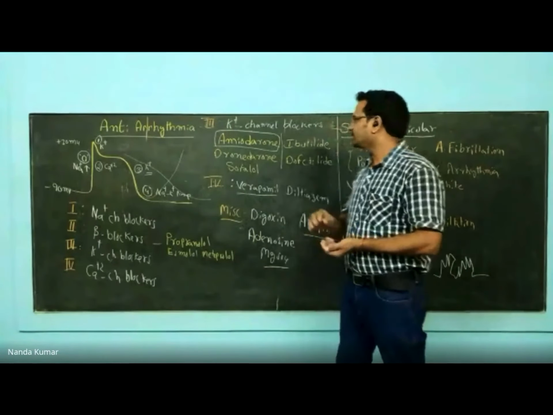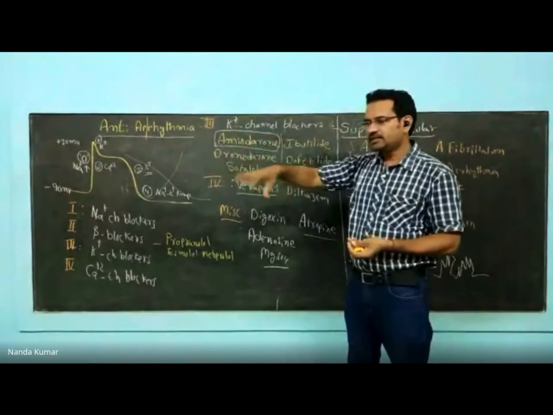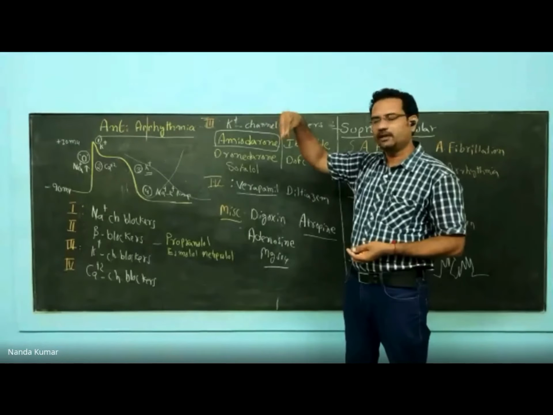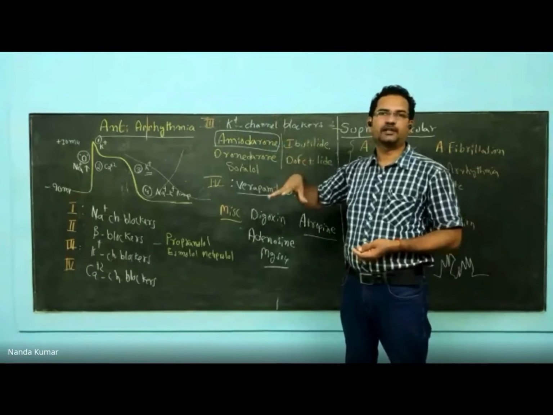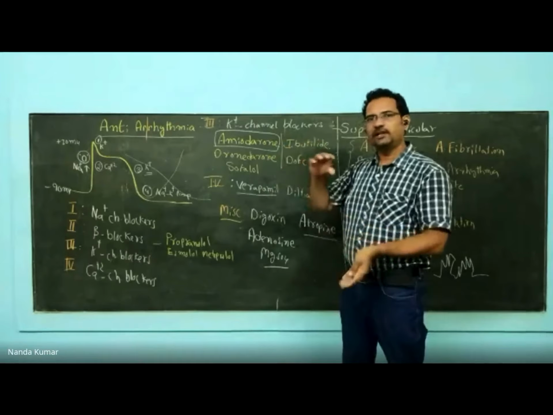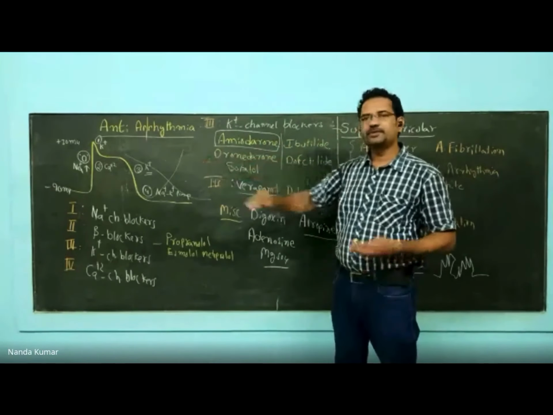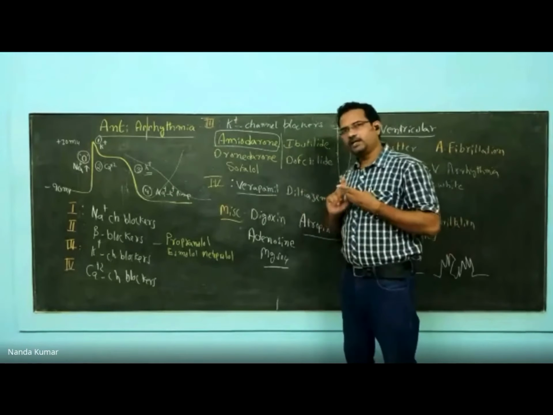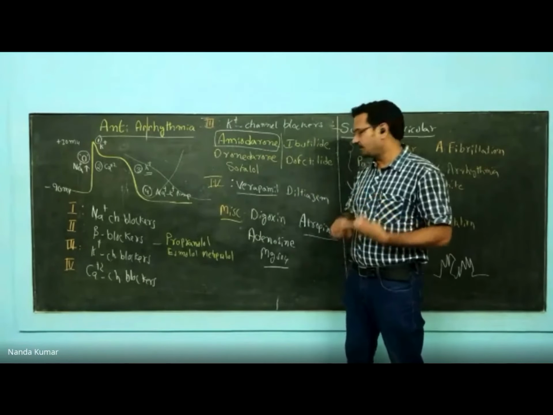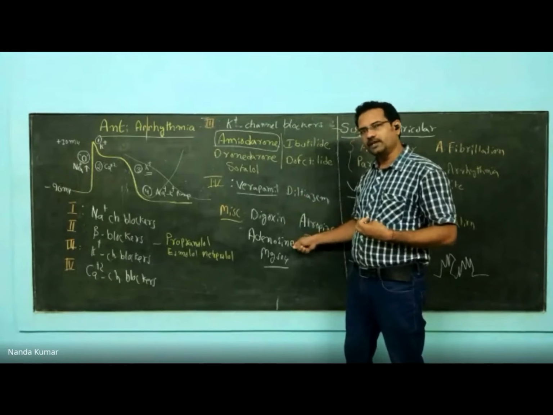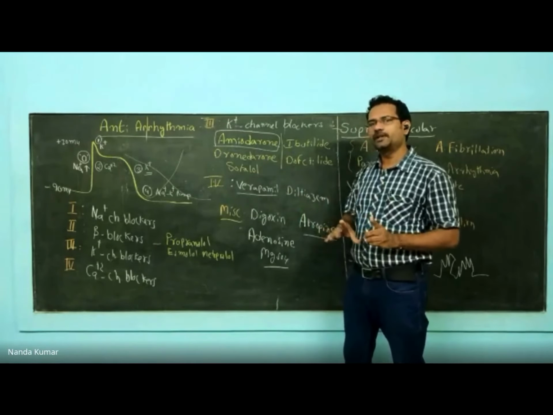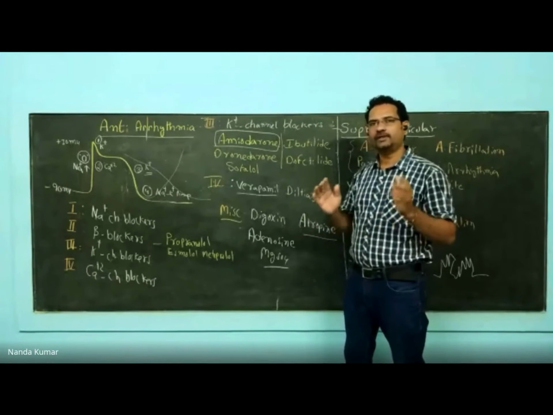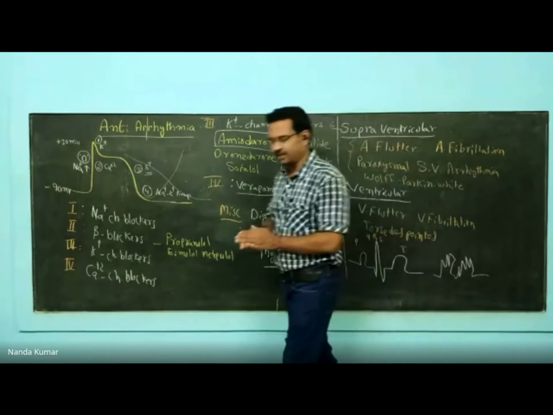But what happens is, because electrical stimulation is there in the entire heart, if atrial arrhythmia is there, it begins as only atrial arrhythmia, but it spreads to the entire atria and ventricles. So for both atria and ventricles, the rest of the drugs can be used. So what you need to remember is that atrial or supraventricular arrhythmia can be treated by verapamil, digoxin, and adenosine. Whereas only ventricular arrhythmia can be treated by lidocaine and mexiletine. Remaining others can be used to treat any other kind of arrhythmia. This is about arrhythmia.